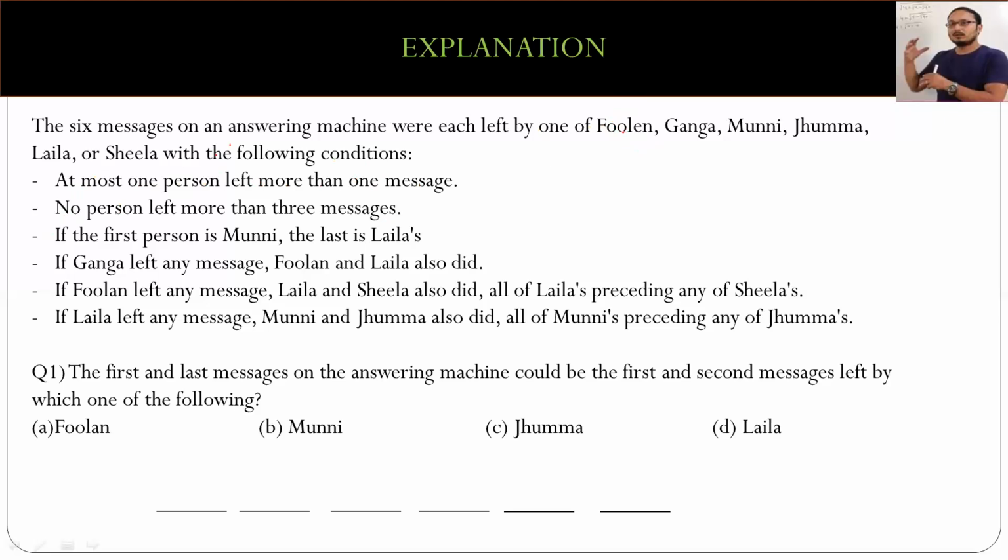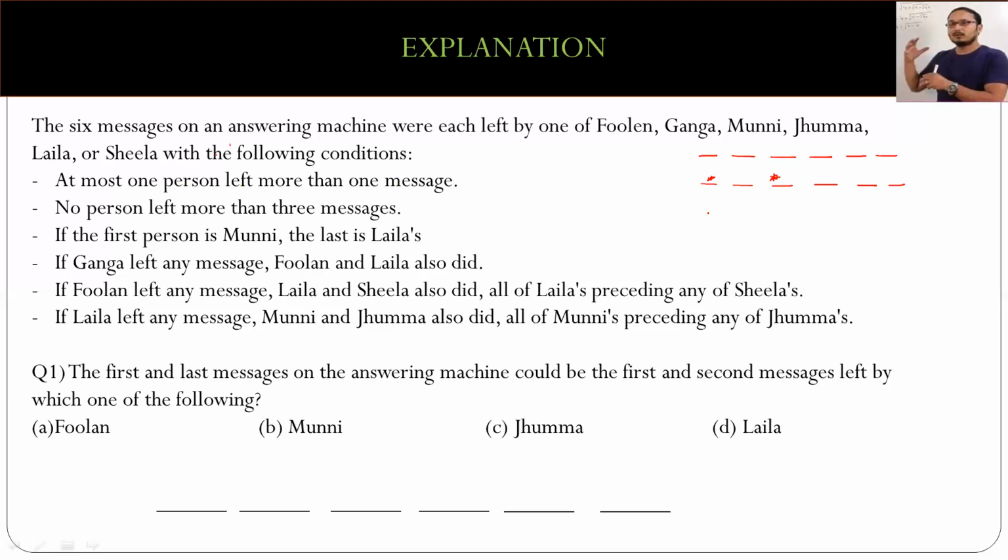So suppose everybody leaves one message each. Because of six, there can be a case when everybody left one message each, so I'll say 1, 2, 3, 4, 5, and 6. Everybody is distinct out here. Or maybe I can have a case where one person is giving two messages. One person has left two messages and the remaining four messages are provided by the remaining four people. Why four different people? Because at the most one person left more than one message. There can be only one person who is leaving more than a message.